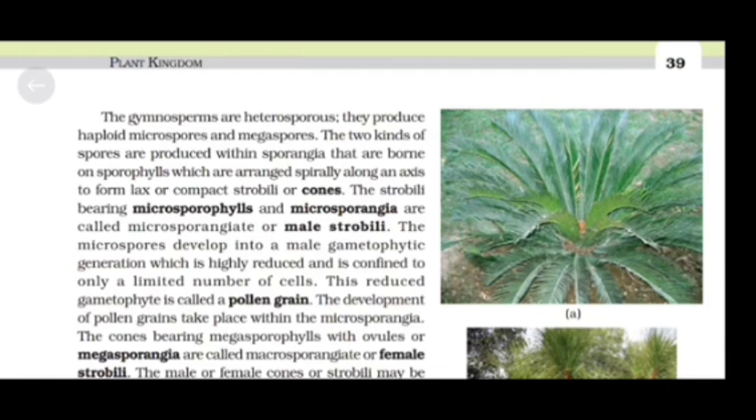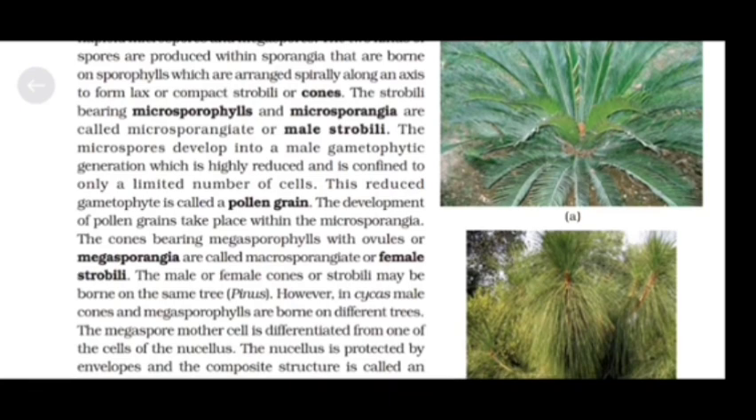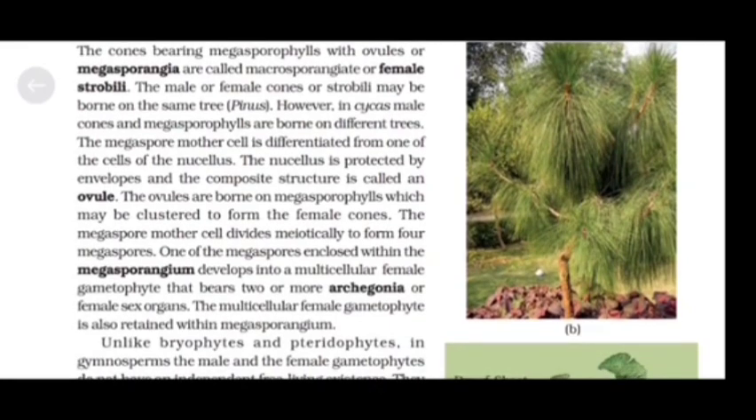The microspores develop into a male gametophytic generation which is highly reduced and is confined to only a limited number of cells. This reduced gametophyte is called a pollen grain. The development of pollen grains takes place within the microsporangia. The cones bearing megasporophylls with ovules or megasporangia are called macrosporangiate or female strobili. The male or female cones or strobili may be borne on the same tree, Pinus. However, in Cycas, male cones and megasporophylls are borne on different trees.